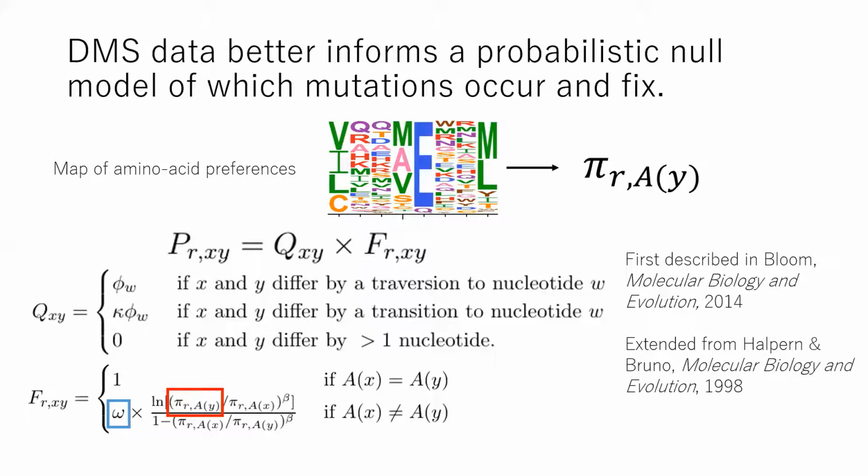And this whole model, which is known as an experimentally informed codon model, or ExpCM, has previously been shown to have a better phylogenetic fit than other null models for protein evolution. From here, we can compare the expectation from our null model to observed evolutionary histories from natural sequence alignments. Importantly, since the functional selection component of our assay does not include antigenic selection, any discrepancies between expectation and observation can be attributed to mutations selected for or against because they affect antigenicity.